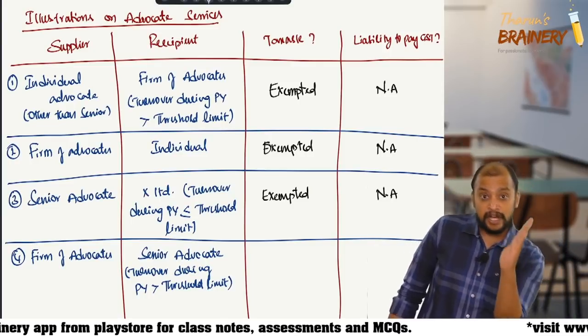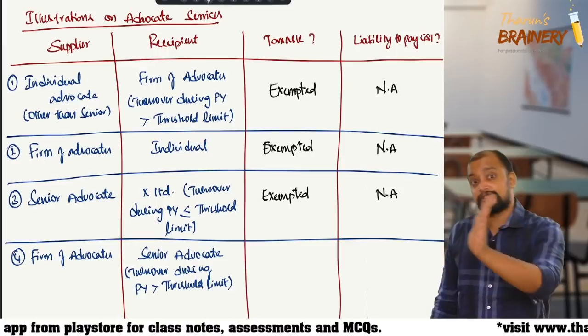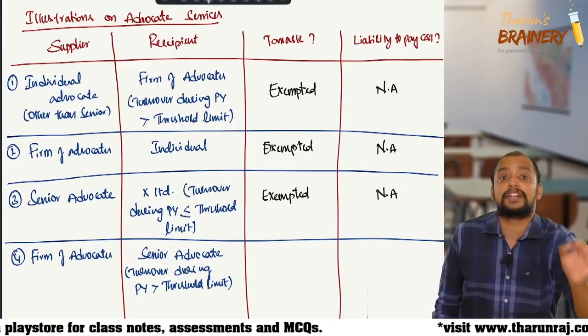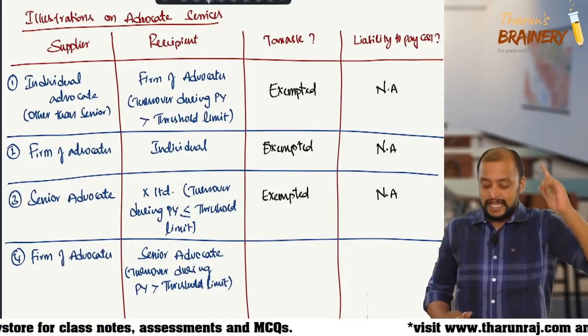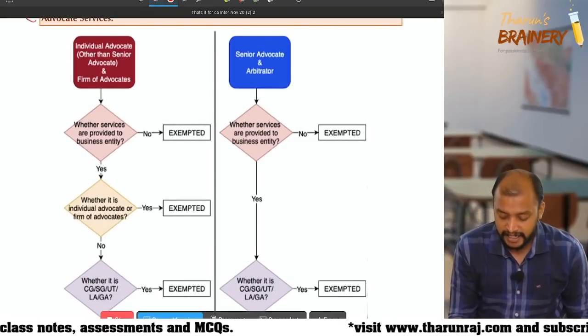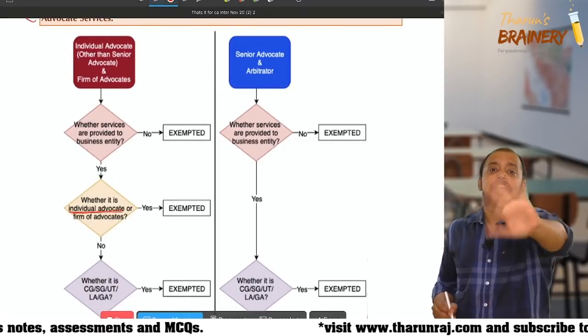Then, firm of advocates providing service to senior advocate. See, firm of advocate providing service to another individual advocate including senior advocate. Because in this place only individual advocate is given, but other than senior advocate is not mentioned.